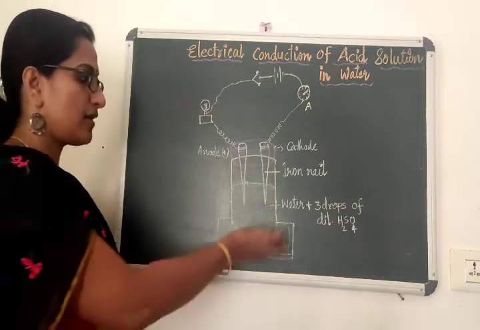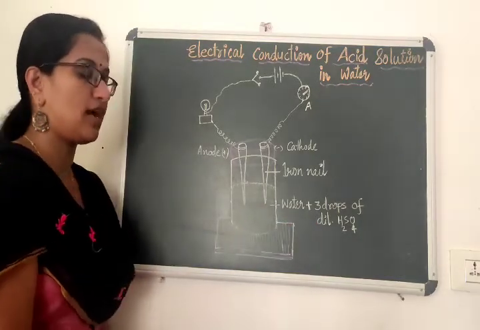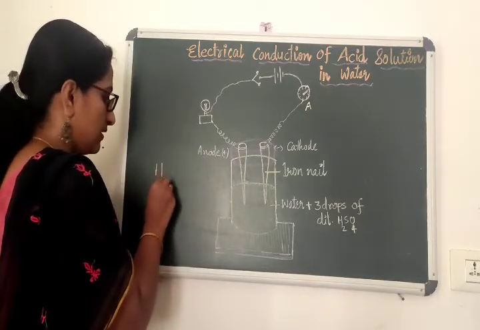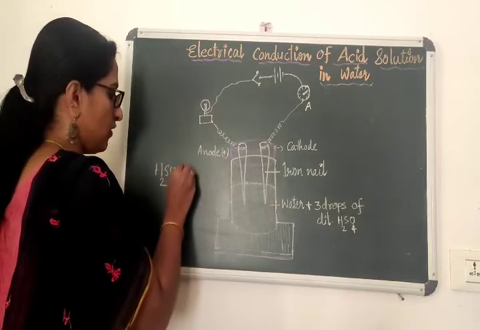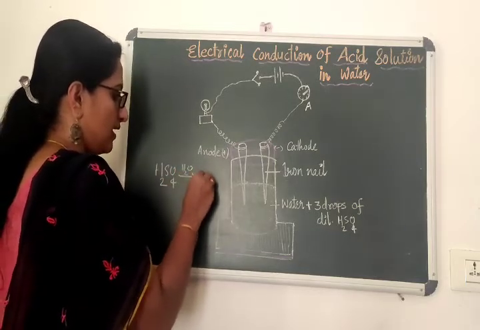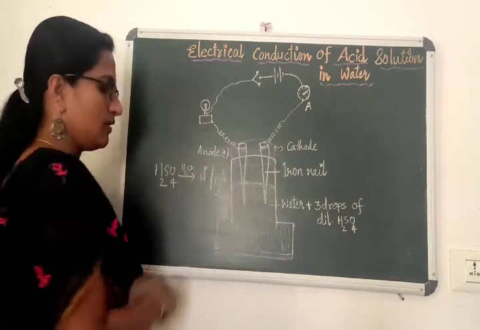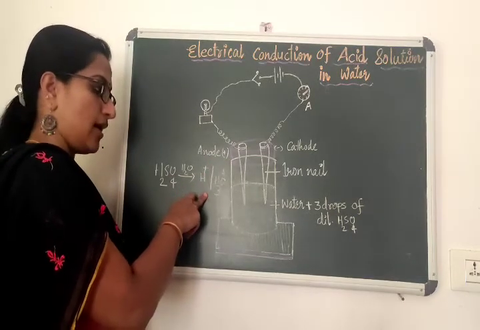Because in the water you have added 3 drops of dilute sulfuric acid. Sulfuric acid dissociates in water and forms H plus ion or H3O plus ion. So it will produce H plus ions.